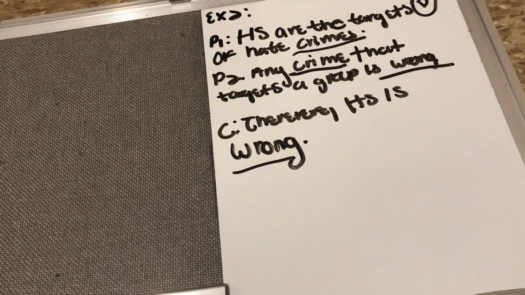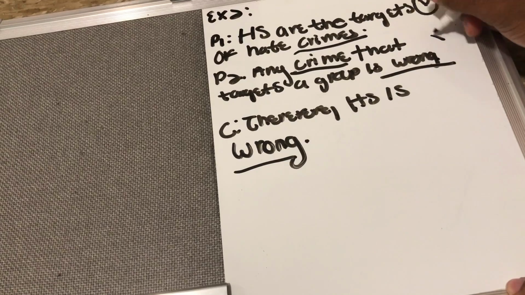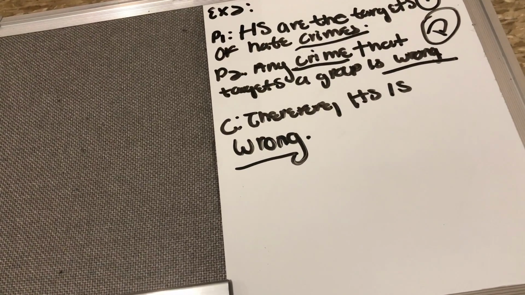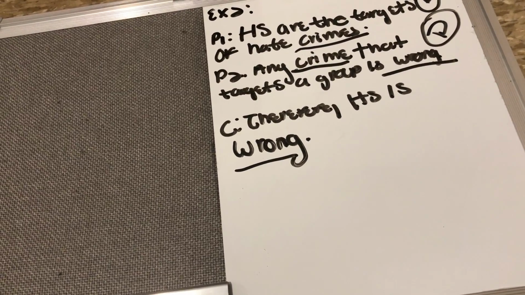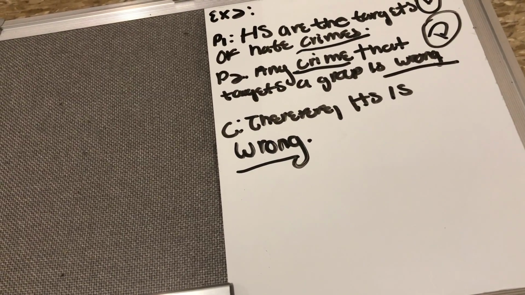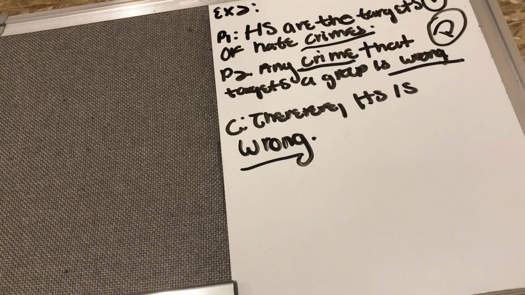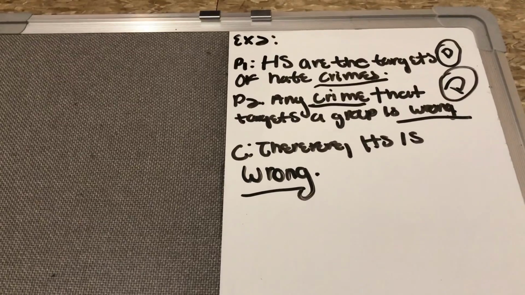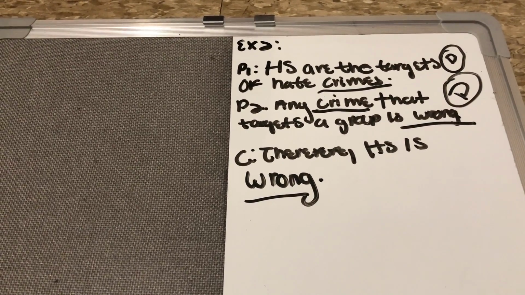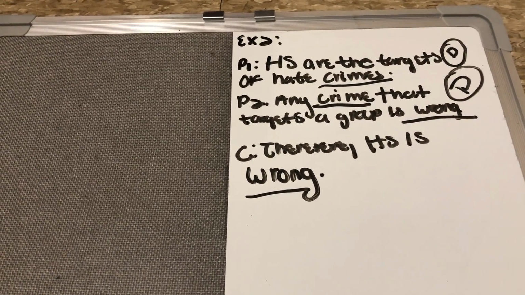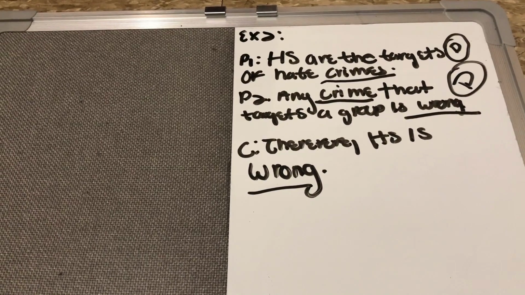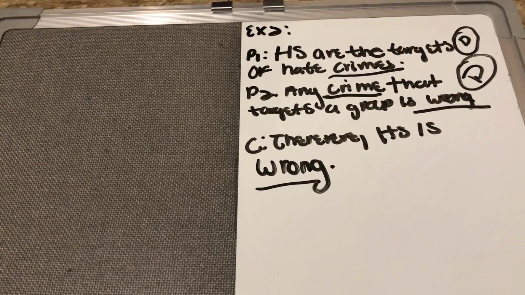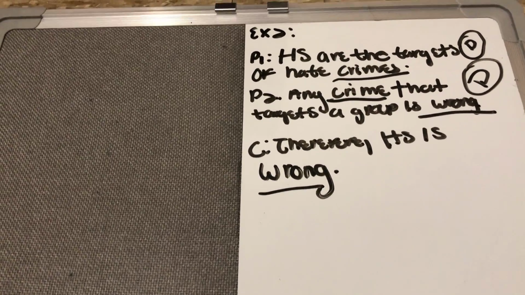This also depends, because if the crime is directed at a group that is trying to kill a bunch of innocent people and the government tries to stop that group for doing it, then the crime will not be considered wrong. It will be considered justified. Therefore, it depends on the situation, leading to our conclusion that homosexuality is wrong, which is incorrect.